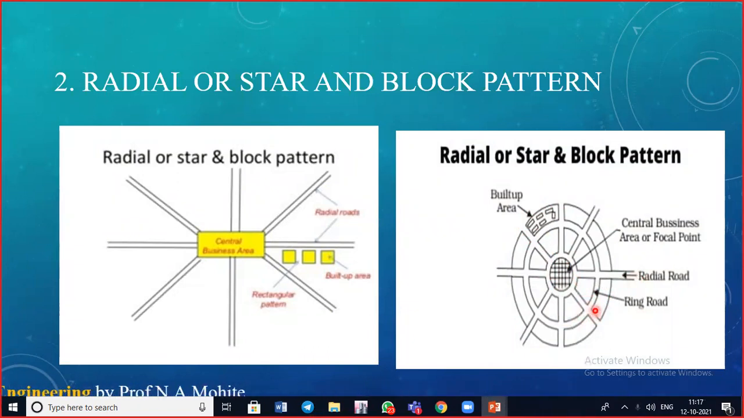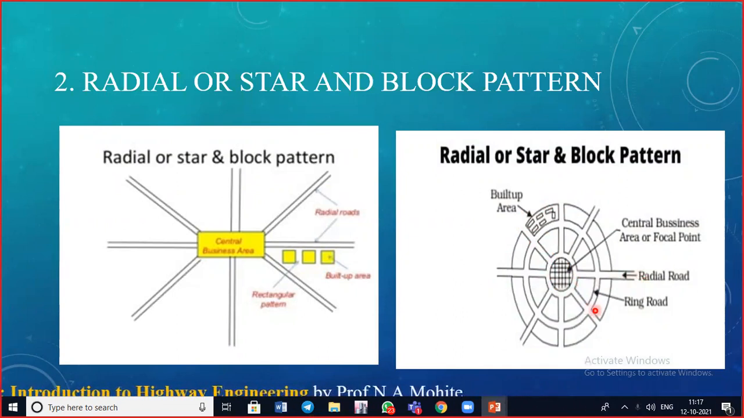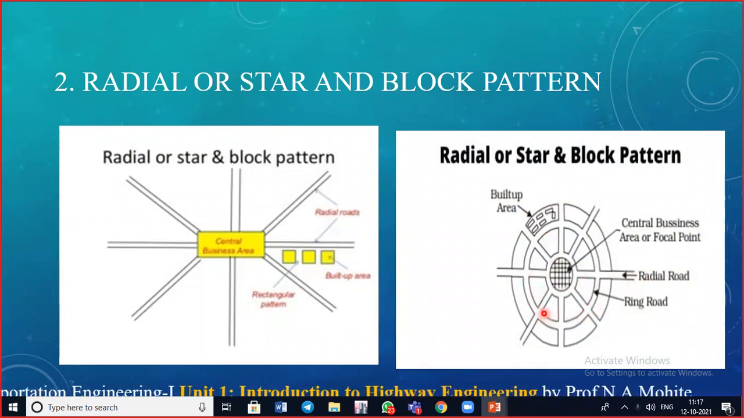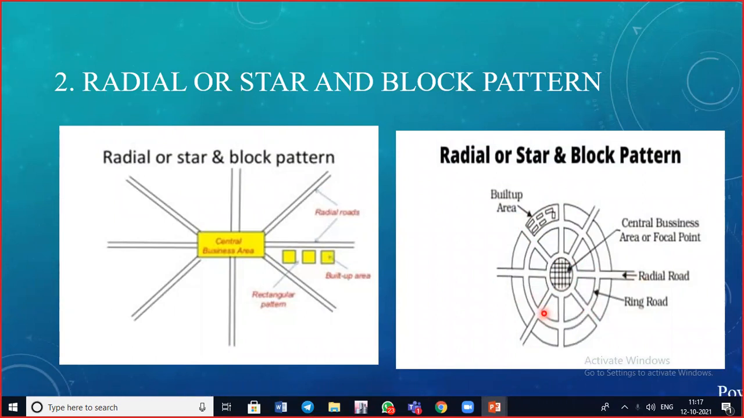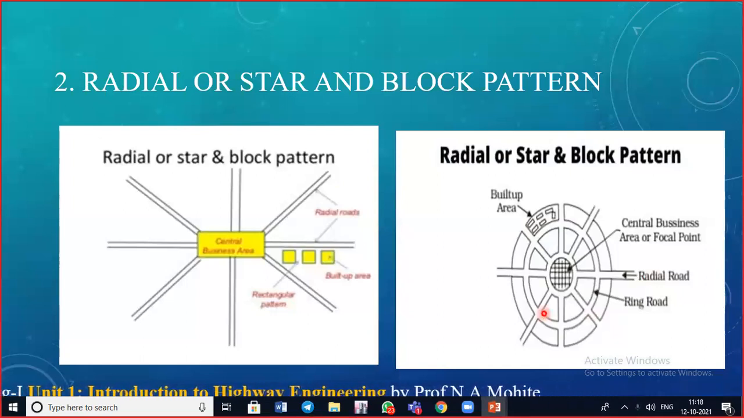The advantage of this radial or star and block pattern is that it is less risky as compared to the rectangular pattern, and it reduces the level of congestion at the primary bottleneck junction. We have seen in the first road pattern slide that such a circular road pattern was provided, which reduces the level of congestion. And if one radial road is blocked, then another can be used as an alternative.